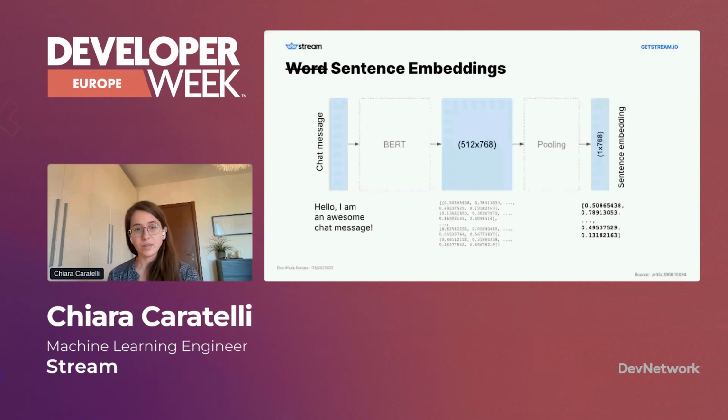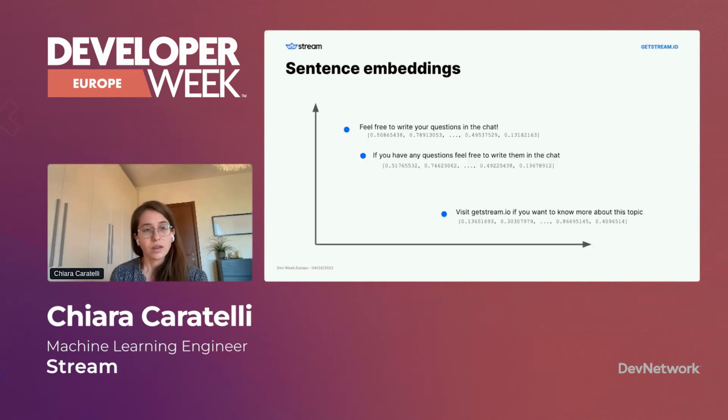But in this case, we wanted to go one step further and use sentence embeddings. With sentence embeddings, we have a vector that represents a whole sentence. And let's see how this can help us. The interesting thing with this approach is that if you have points associated to sentences, you can have distance metrics. And you can know what sentences are similar to each other and what are not. For instance, these three sentences.